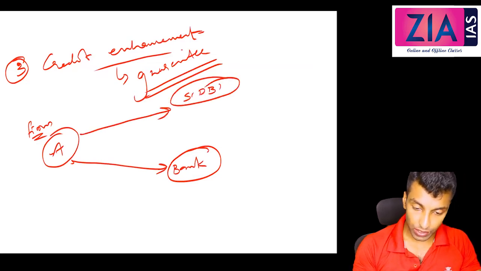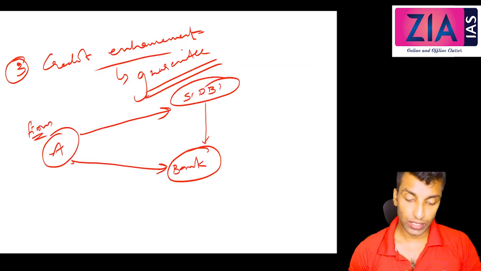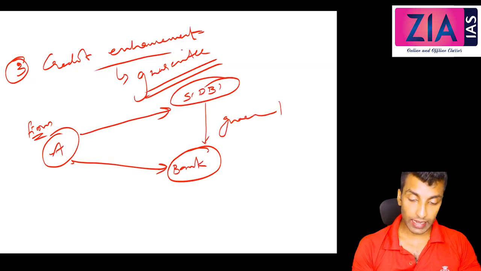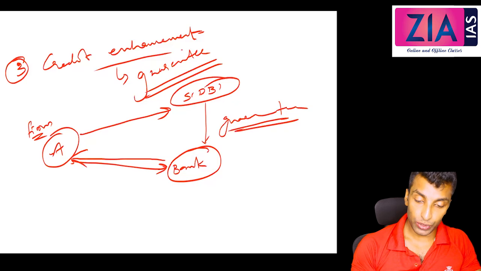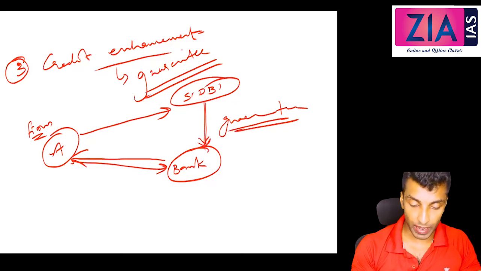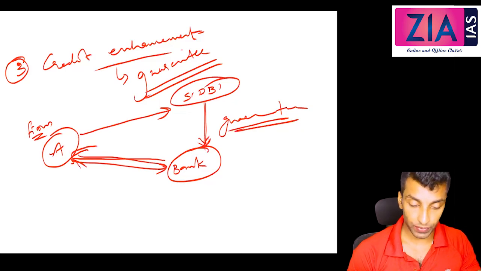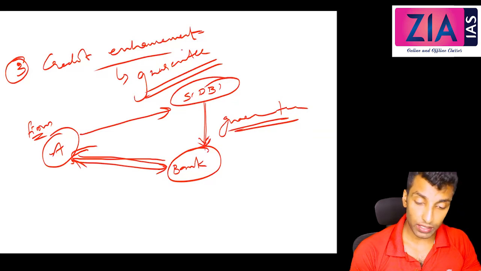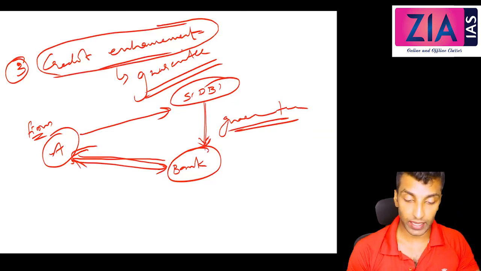SIDBI is the apex institution related to the industrial sector, so SIDBI will give a guarantee against this loan, and then the bank will give the loan to A. In case of default, it is the responsibility of SIDBI to pay back the bank. So it enhances the credit when the guarantee is given.